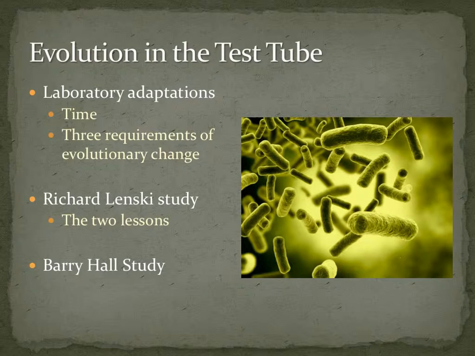Lenski tested E. coli for its ability to adapt under a feast and famine environment. He would deplete the amount of glucose fed to the organisms and then replenish it the next day. Lenski discovered over the course of 8 years, which is 40,000 bacterial generations, that E. coli mutated to adapt to the new environment, allowing it to evolve even faster than the original strains.